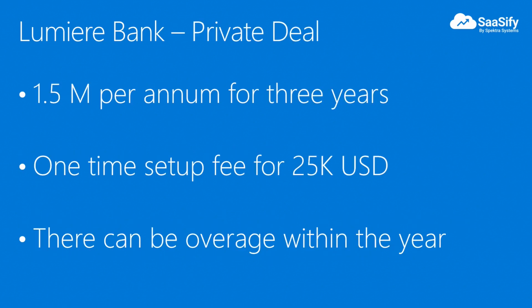The deal is structured at 1.5 million USD per annum for 3 years with an initial onboarding fee of 25 grand. This deal is structured based on certain assumptions of usage, the set of additional managed services provided, etc. Most likely, there can be more usage than the current assumptions, and there should be a way to bill for the overage.